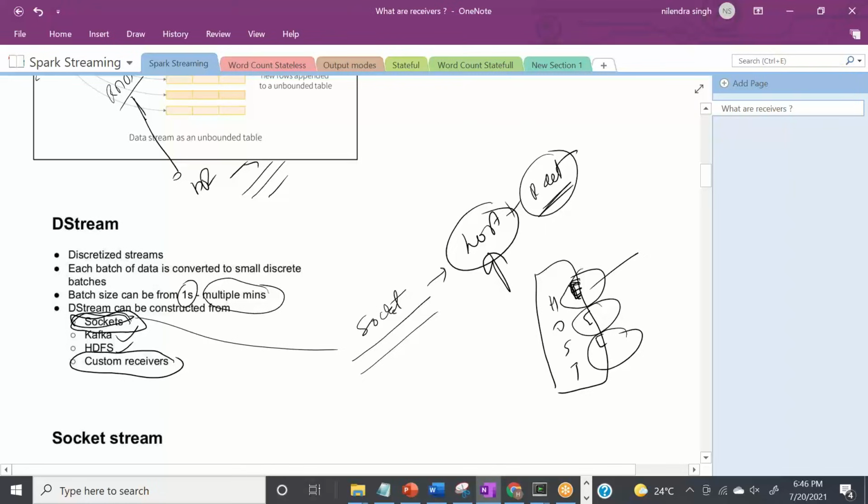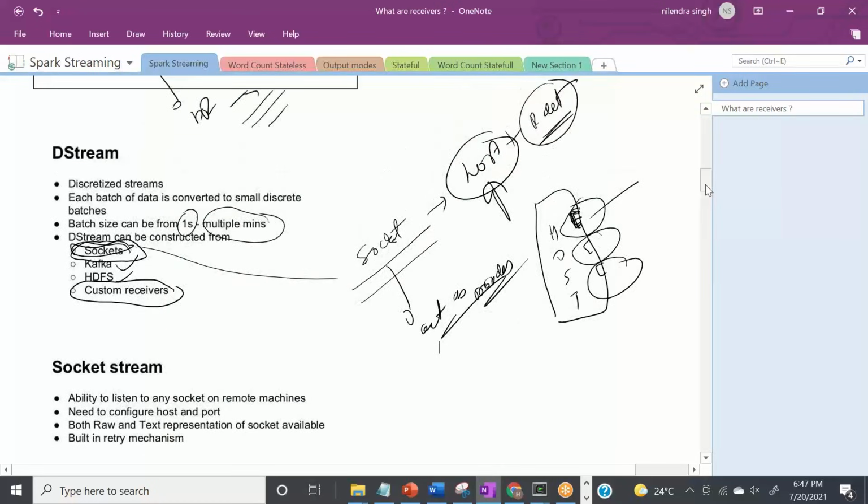We will be using a socket to act as a producer first. I'll explain it to you. Act as a producer. Okay. So now, since we're going to be using a socket to act as a producer, we will be calling this producer a socket stream, right? And now what is a socket stream?